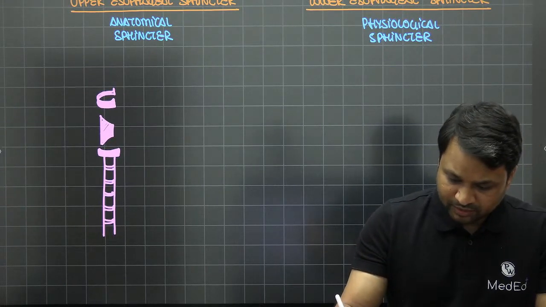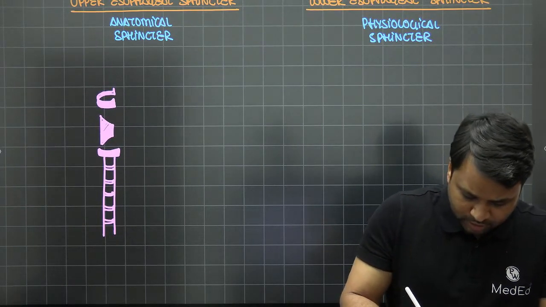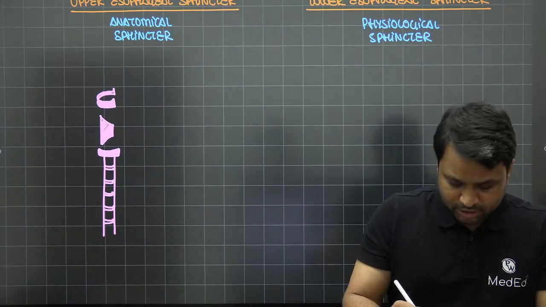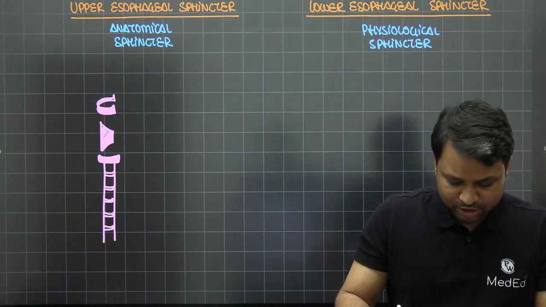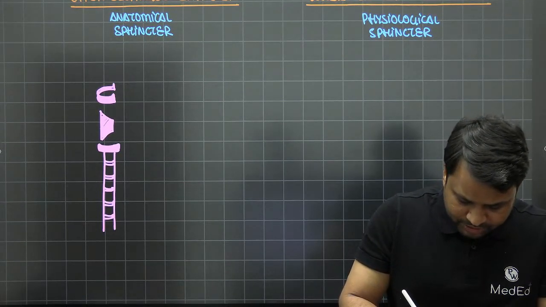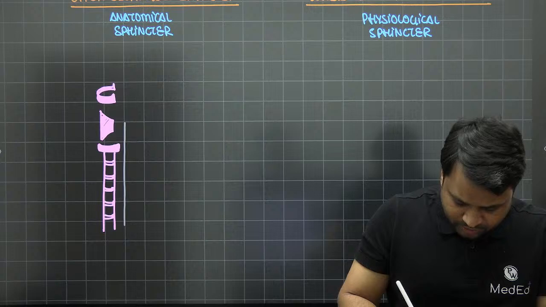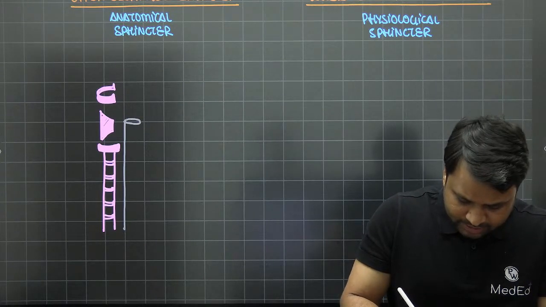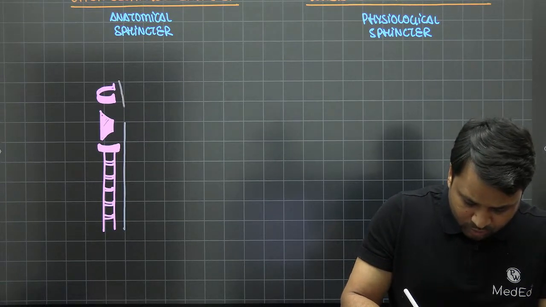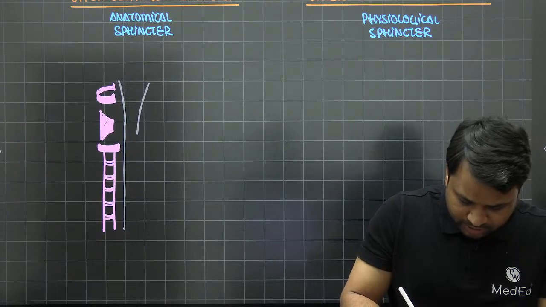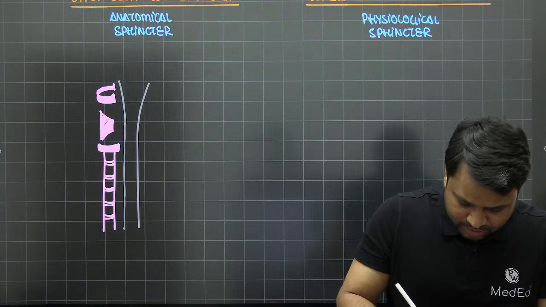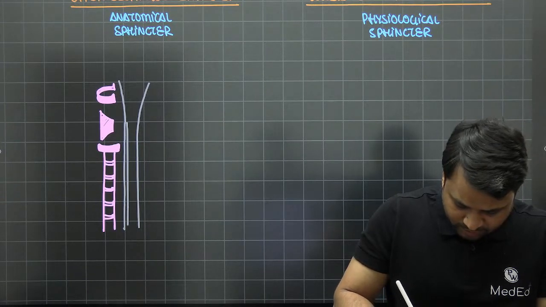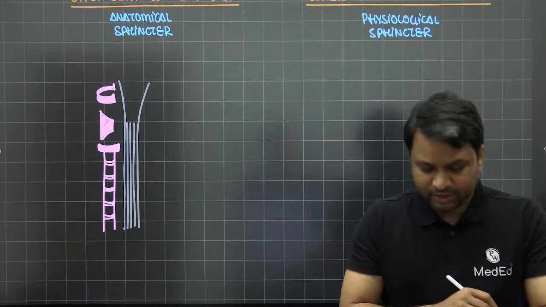Next, you have a muscular tube going across here. From the cricoid junction, this is where the esophagus usually starts. So this is the junction from where the esophagus is going to begin. So we'll say the oropharynx, the cricopharynx, which is here, and then this is where the esophagus is going to run, right? Just for the sake of understanding, this is the upper part of the esophagus that you have.